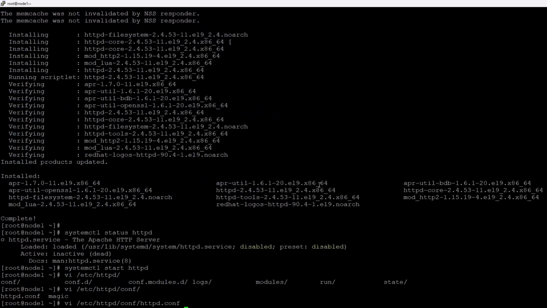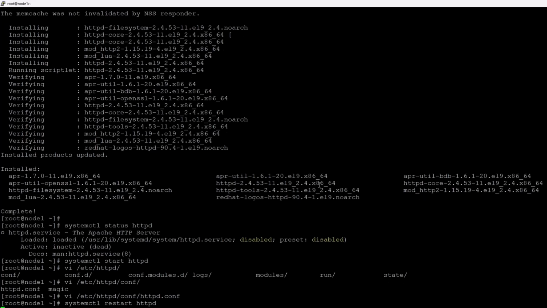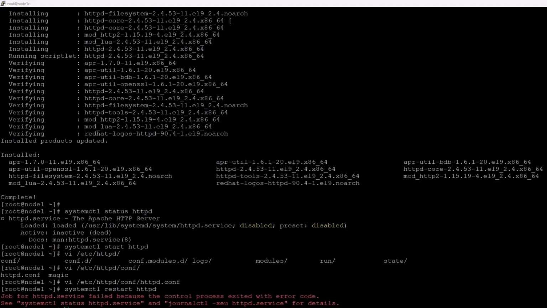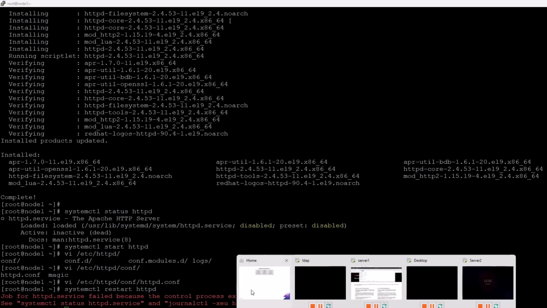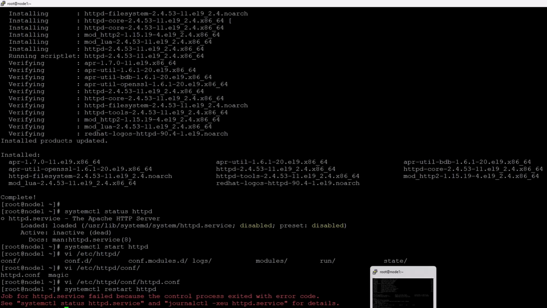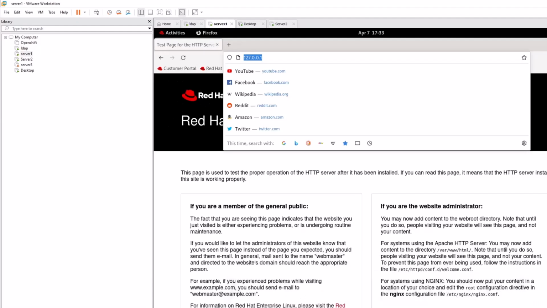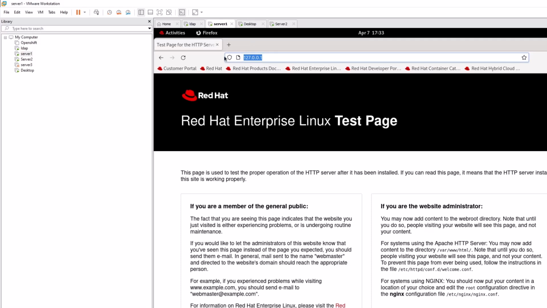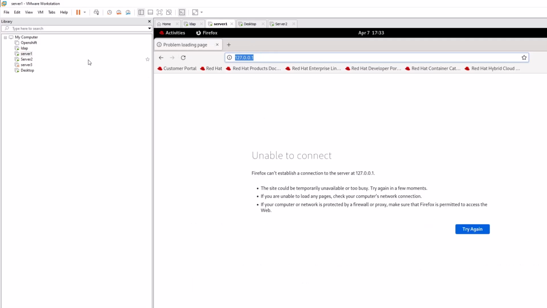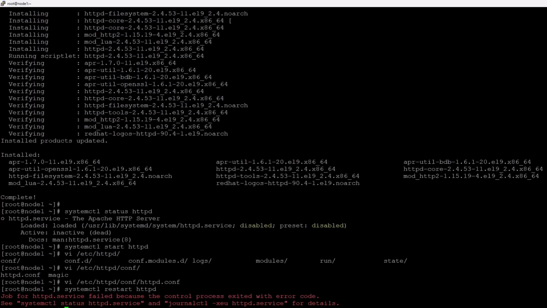Yeah, so now we are going to restart it. When I restart it, it gives you an error because it's running on port 82 and you need to configure it with SELinux for HTTP. Then it will show you the page. So you can see Apache is not able to start, so you get this environment in your exam. If you go back here and refresh it, you can see it's not working, right? We are on server 1 node 1 and it's not working. So you have to configure it for SELinux and then it will start.